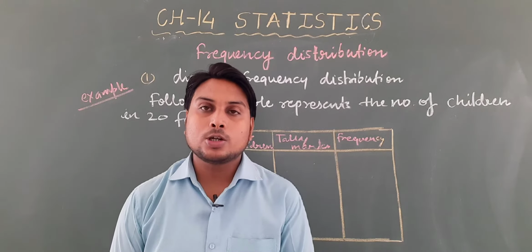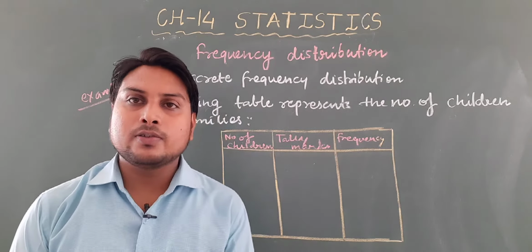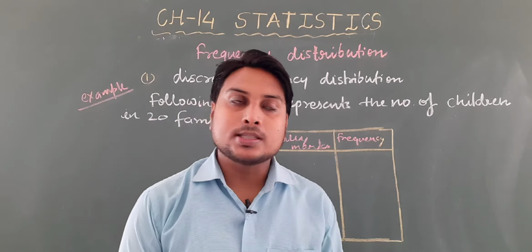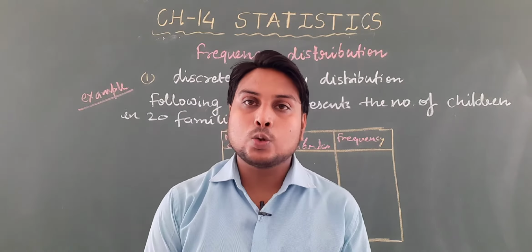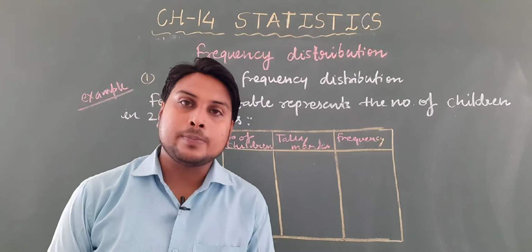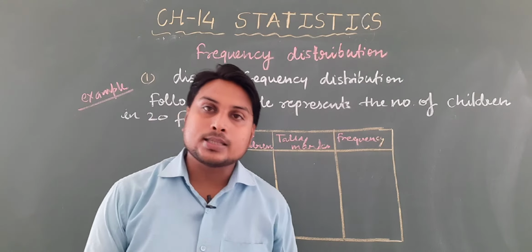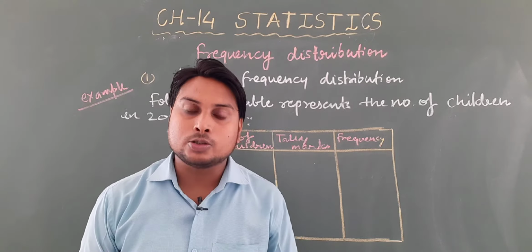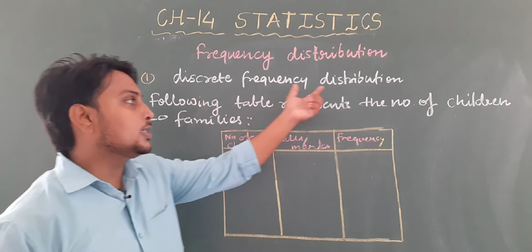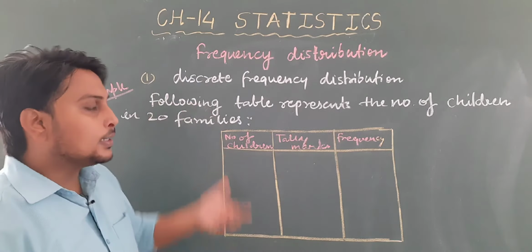Now students, coming to the topic frequency distribution. So what is frequency? Frequency is, students, when some part is repeated, some data is repeated, then it is known as frequency. Frequency distribution is of 2 types. The first one is discrete frequency distribution, and the second one is continuous frequency distribution. Firstly, let us understand what discrete frequency distribution is, and we will understand this topic by an example.